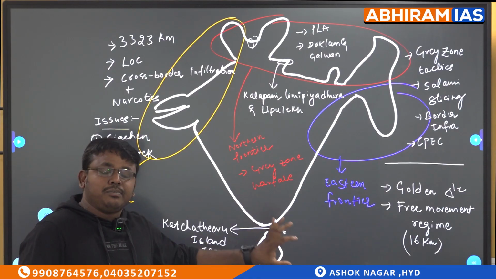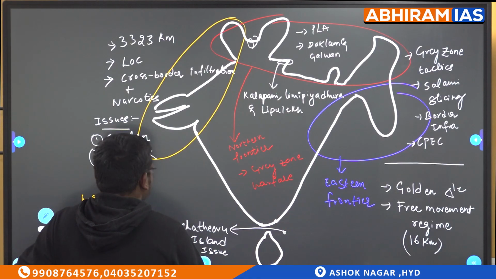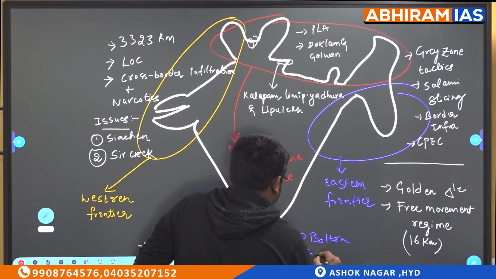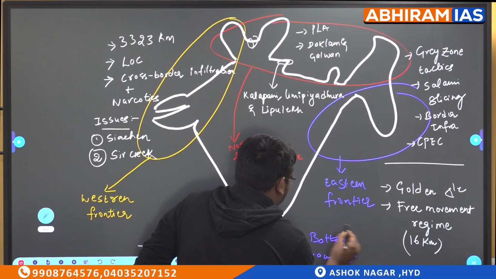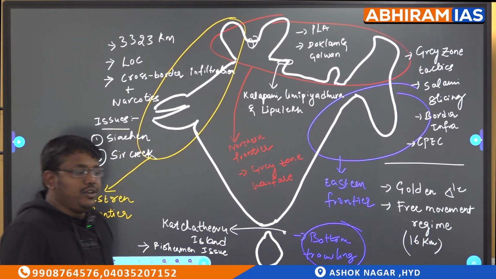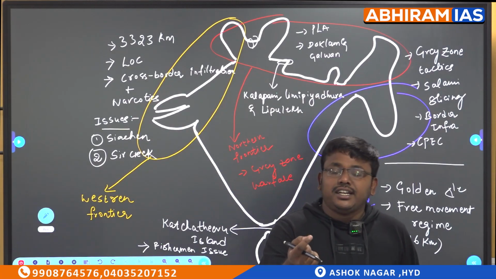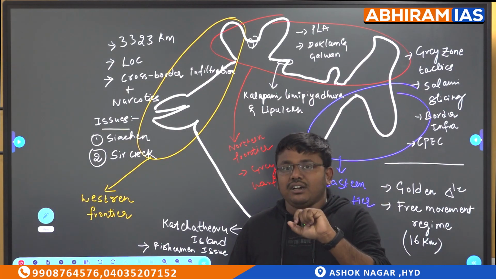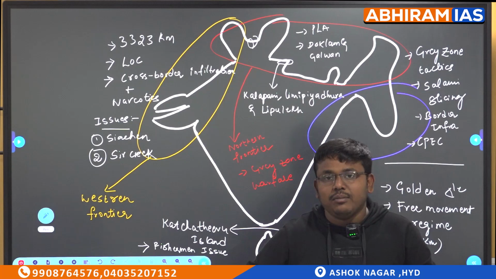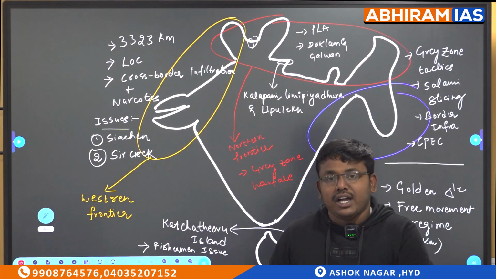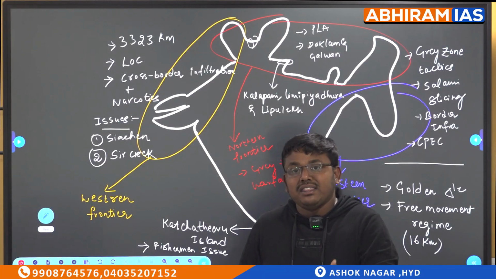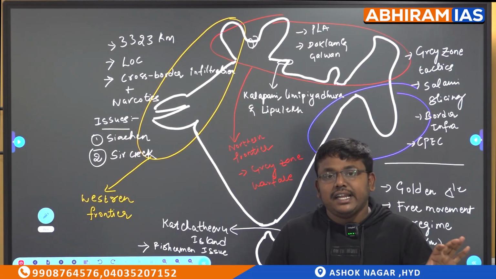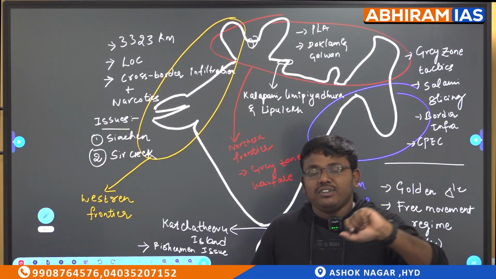And one more major point is bottom trawling. Let me write it down. What is this bottom trawling? When you are doing fishing, the nets that you are using must be somewhat big, not very small. When the net is very small and you do bottom trawling, that is, fishing from the sea bed, the fish eggs and the small fish also get trapped, and a whole species can disappear, as the majority of the population is being taken by your fishing.